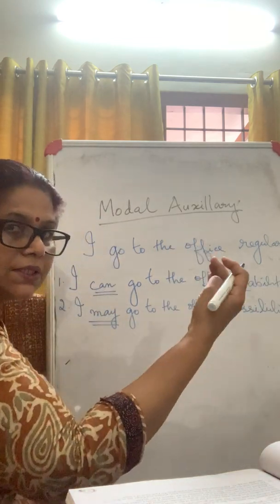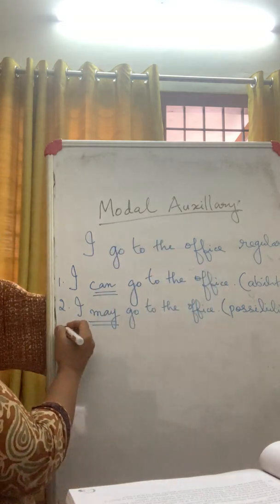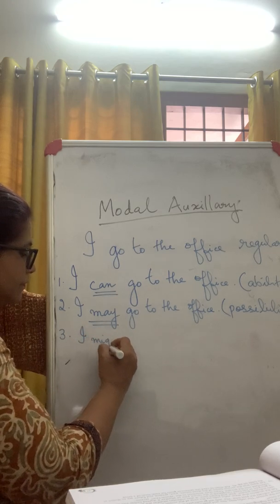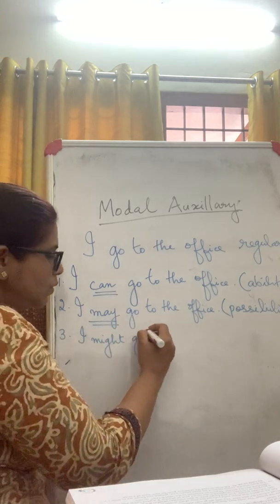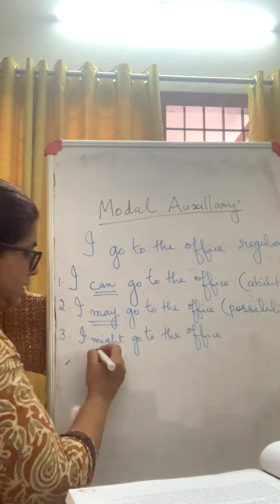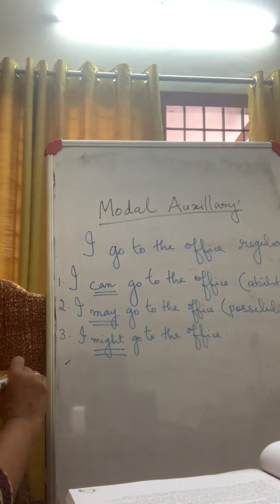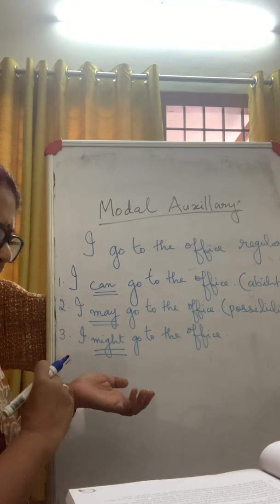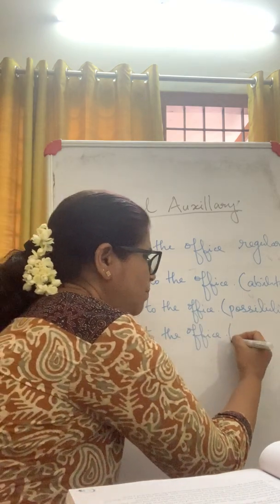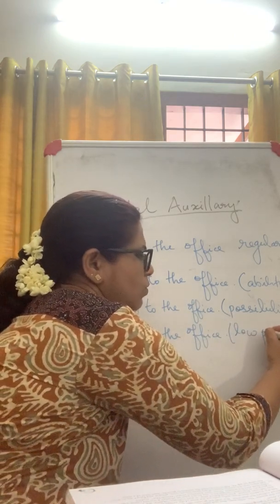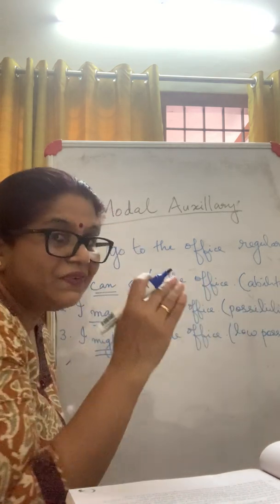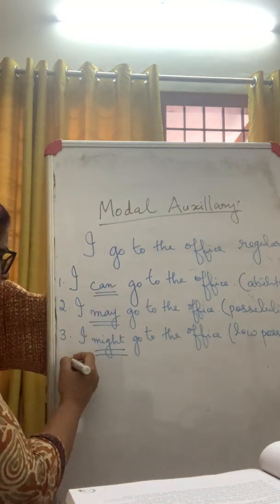Possibility. There is a possibility. I may go to the office. Now the third one. I might go to the office. I might go. Now what does the word might show? It shows somewhat low possibility. It is a low possibility. Low possibility means may or may not go. So it is a low possibility. Okay. Not very sure. I might go. I might do that.